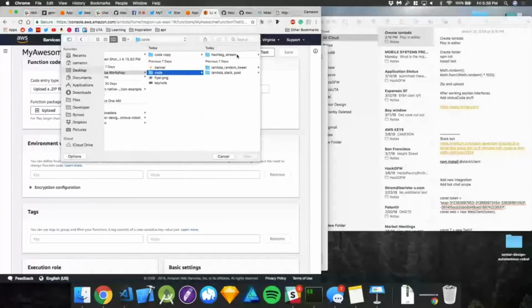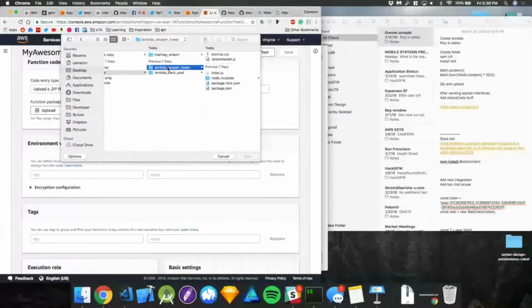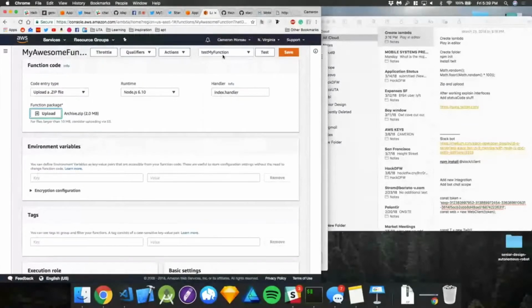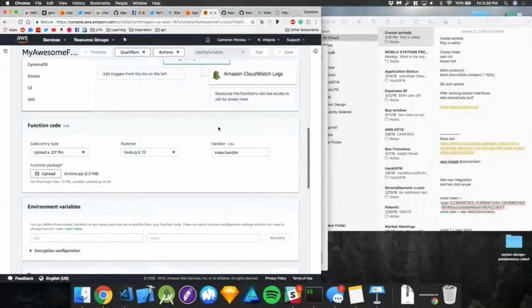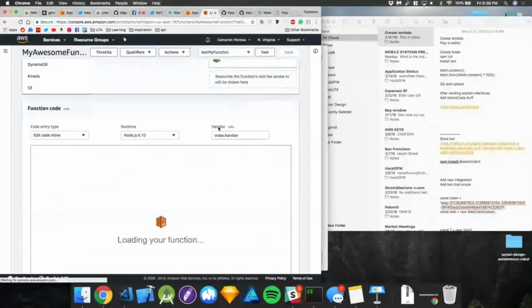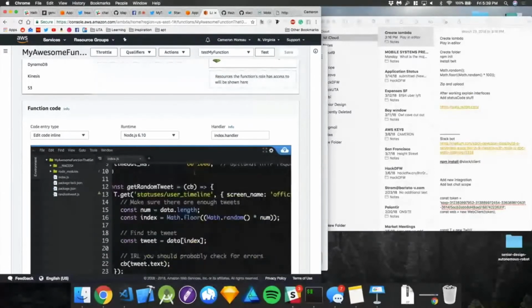If you have a more scalable solution, where you're continuously developing on this, you can create a little pipeline where whenever you deploy your code, it goes to S3. S3 takes this and puts it in Lambda, and then essentially you have a pipeline to deploy whatever you're using. That's what I recommend, but that's not how we're going to do it today. I'm going to save this. Let it do its thing. Now it's going to show me what my code looks like.